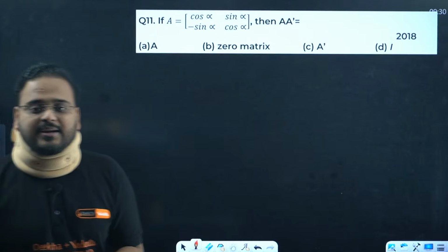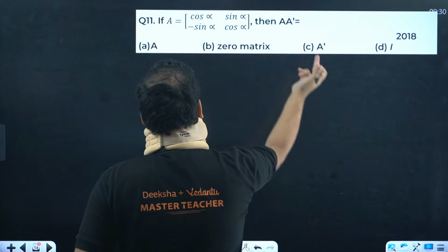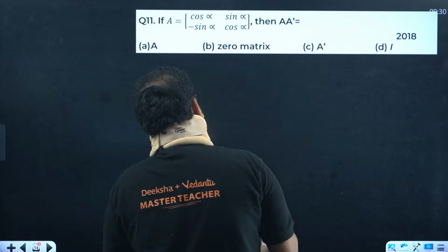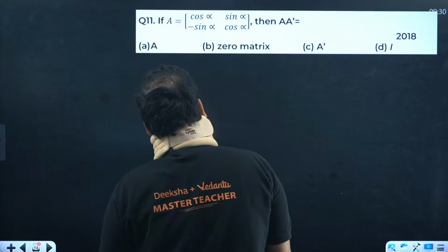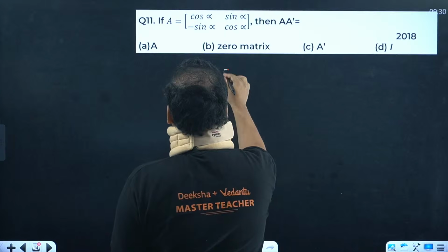That's my hint, my help for your time management. A dash is what? So A dash in this case is clearly option D. Now how do you solve this question? Check over here. So again, simply find A dash and go like this.